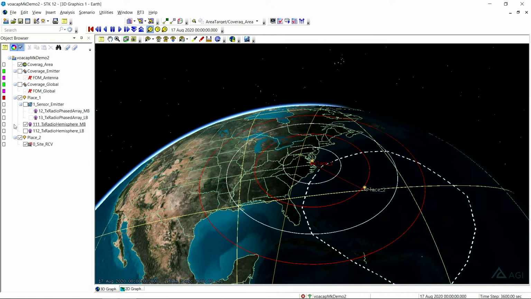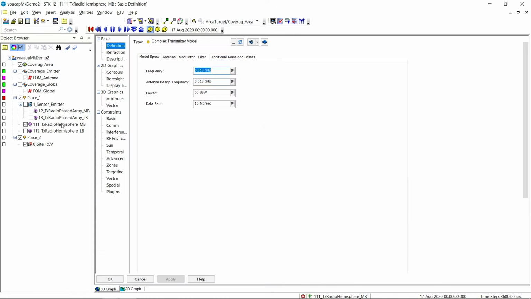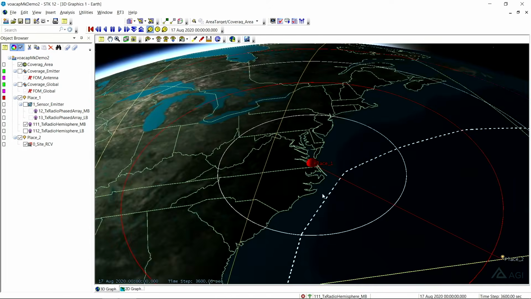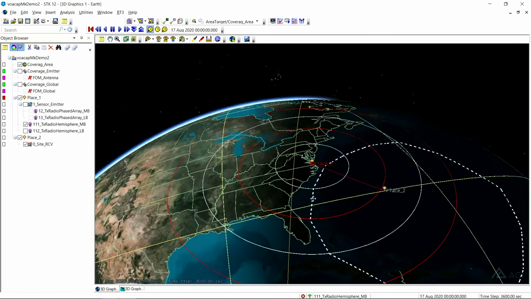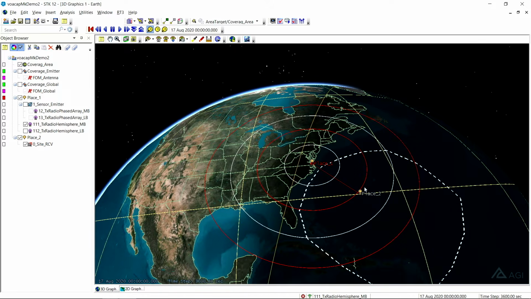With that in mind, I'm going to quickly run down an explanation of what objects I have here in my scenario. I put down a facility in Virginia along the East Coast, and on there I have a transmitter, an omnidirectional transmitter, emitter we'll call it. It's running at 13 megahertz, and we can see there's our omnidirectional antenna on there. Then I have out here in the ocean a place, and along with that I also have an area coverage right here. There are some range rings here, so we can look at it from the perspective of a communication link, or we can look at it from a radar aspect.